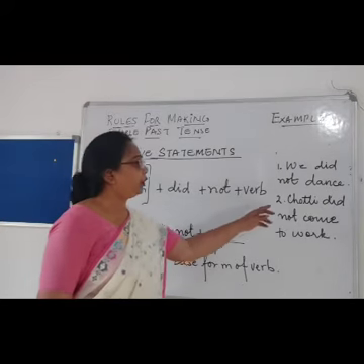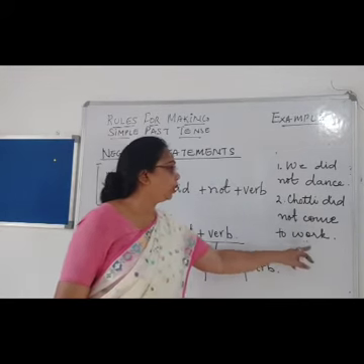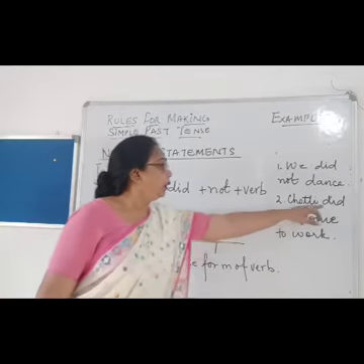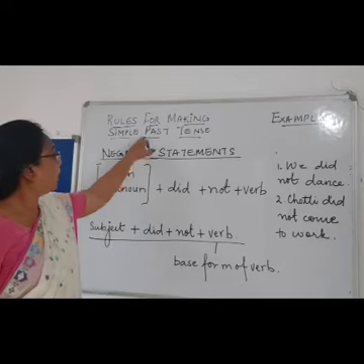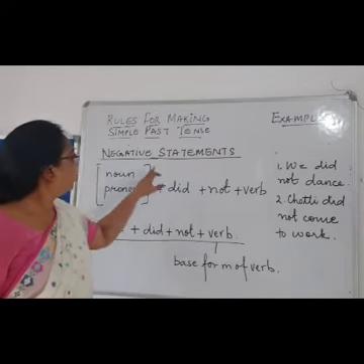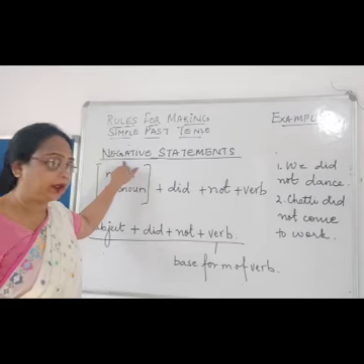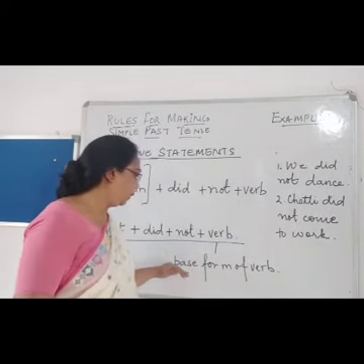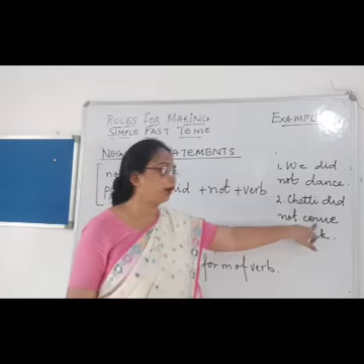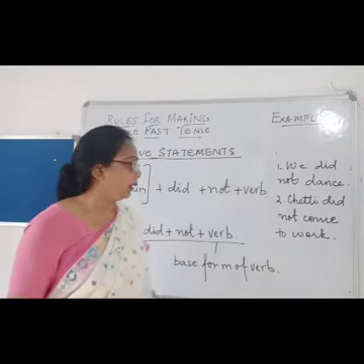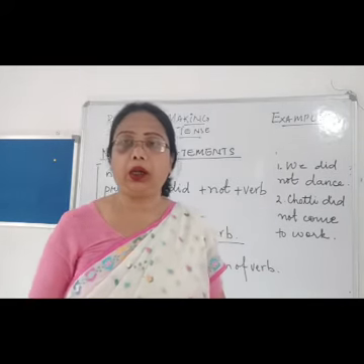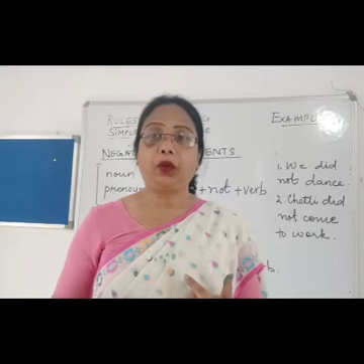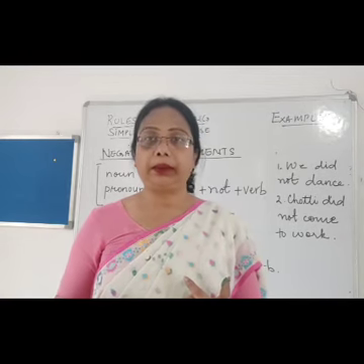Next you see, Choti did not come to work. So Choti is the subject, that is a noun. Did I have used to show the past tense. Not, why? Because I have used it to show it is a negative sentence. Verb. We have used the base form of verb, that is come. And the action is to work. Right? So these are the rules for forming the simple past tense.